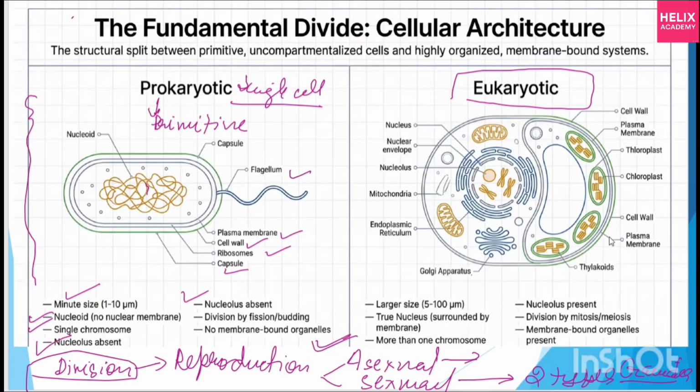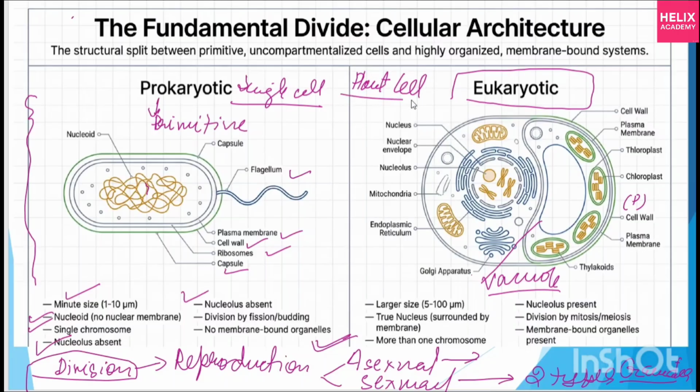I am saying thylakoids are where stackings are formed, I will show you later also. Then the plasma membrane, then the cell wall. See, the cell wall is present only in plants. This is a typical cell, it is not mentioned as plant or animal. When they mention it, they will show a different cell wall, and in another one the plasma membrane, then chloroplast, then plastids, then plasma membrane, then cell wall. And this is the large vacuole. Since it contains a cell wall and chloroplast, this is a plant cell actually.